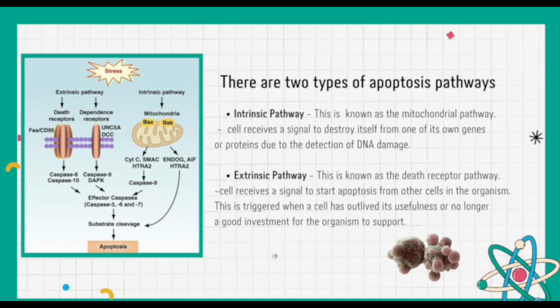This is a summary of the apoptosis pathways that I told you about in the video before. There are two pathways: the intrinsic pathway and the extrinsic pathway. They have a little differentiation. The intrinsic pathway is also known as the mitochondrial pathway. It occurs inside the cell, so the cell receives a signal to destroy itself from one of its own genes. The extrinsic pathway is known as the death receptor pathway. As I told you, the cell receives a signal to start apoptosis from other cells in the organism.